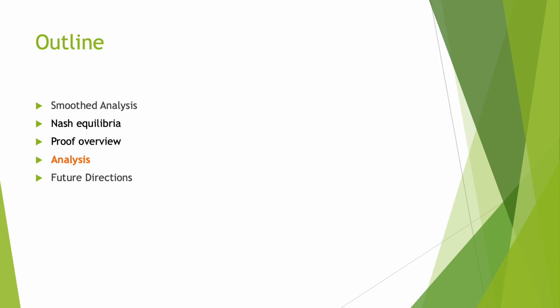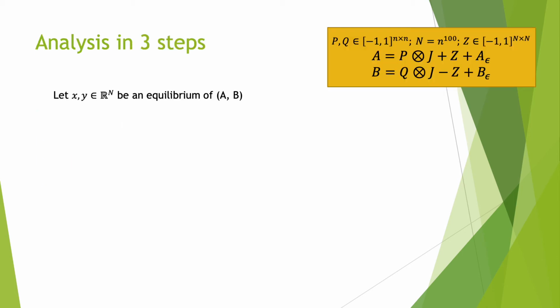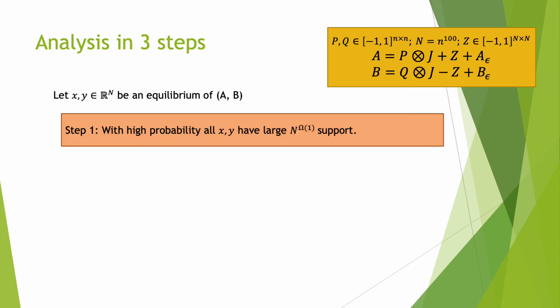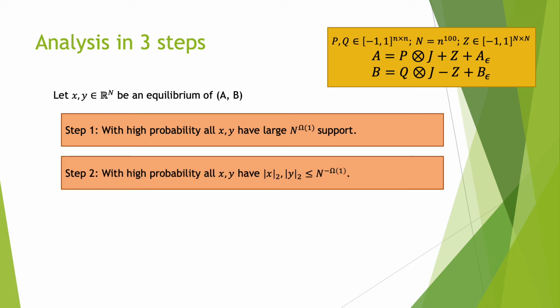Okay, so now let's jump into a more detailed analysis. We will now perform the analysis in 3 steps. Recall we use the notation x, y for the equilibrium of A and B. For our first step, we'll show that with high probability, all of these equilibria have large support, as in polynomially large support. In our second step, we'll show that with high probability, all x and y have small 2 norm.